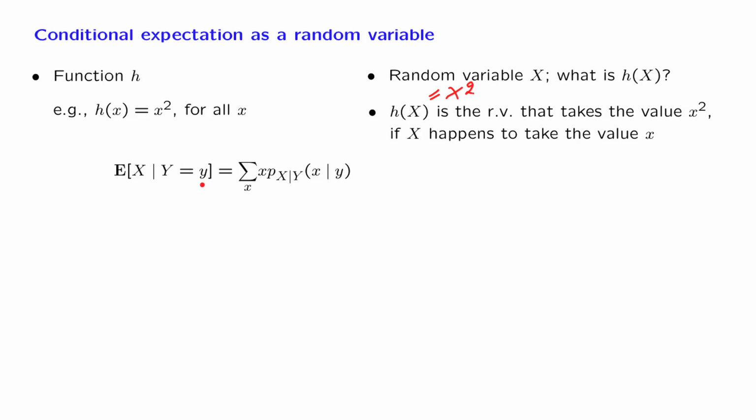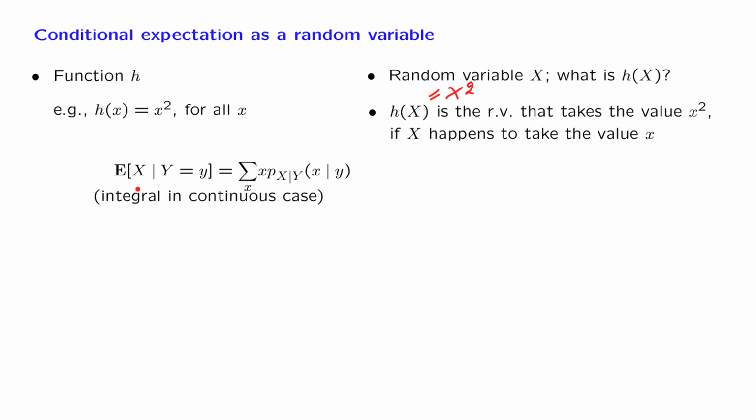And therefore, instead of using the ordinary formula for expectations that involve the PMF of X, we now use that formula but with the conditional PMF of X, which is the appropriate PMF that applies to this conditional universe. And if it happens that the random variable capital X is continuous, we would have an alternative formula, but of the same kind, where the summation is replaced by an integral and the PMF is replaced by a PDF.